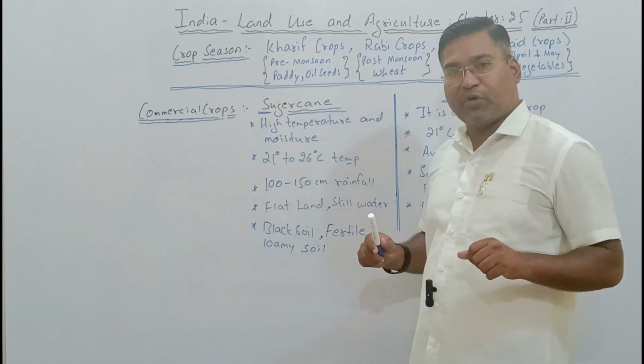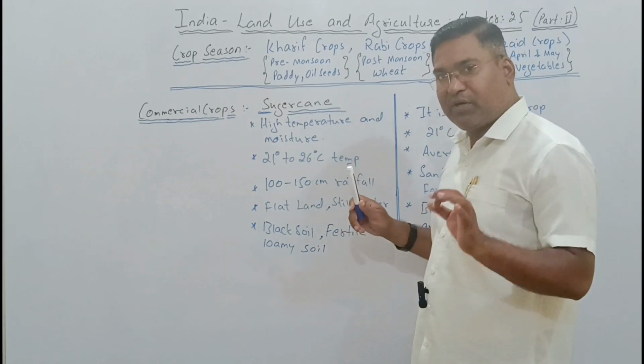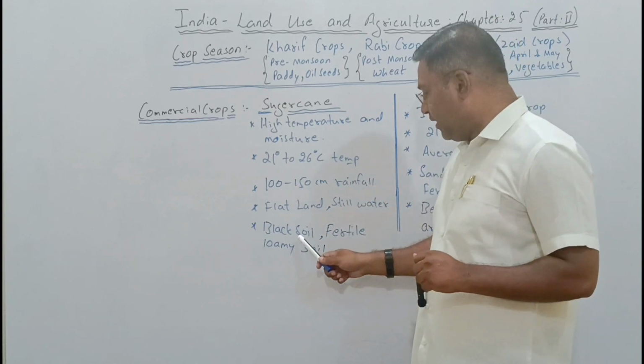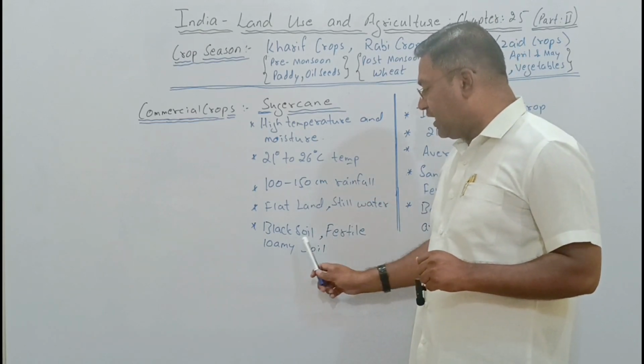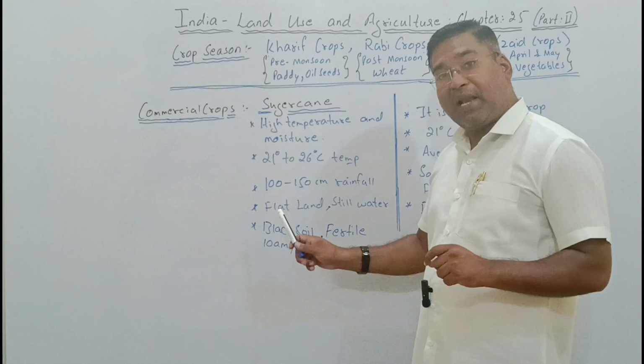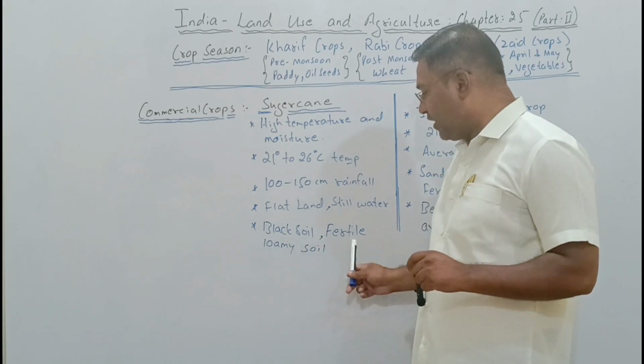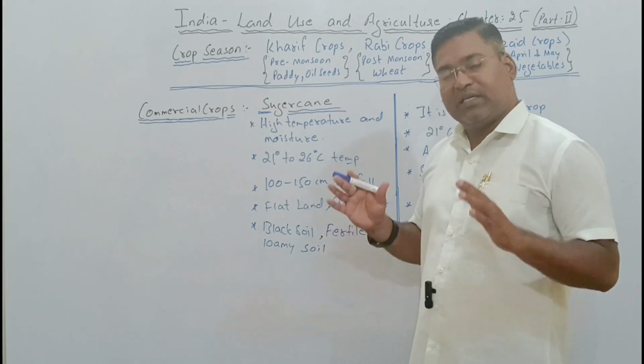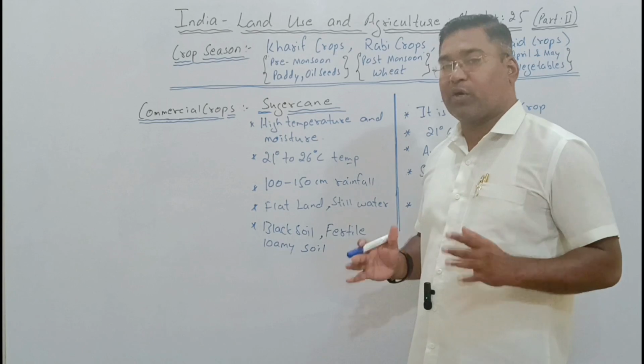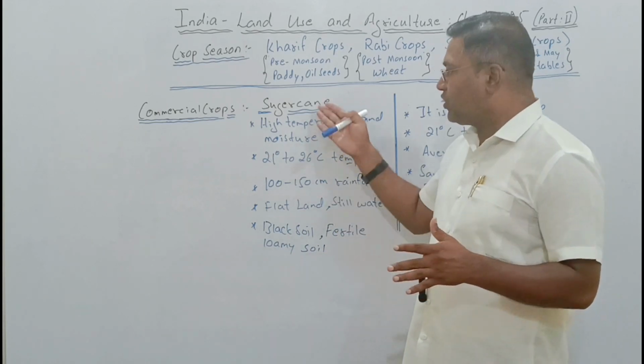But even for the production of good sugarcane, there is a requirement of good soil also. So with fertile loamy soil and black soil, if it is there, then yes, we will have good production of sugarcane. So this is our commercial crop.